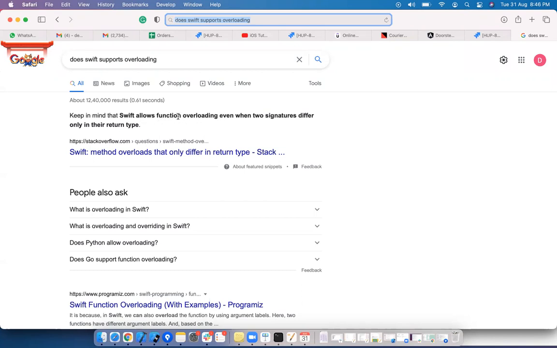Swift allows overloading even when two signatures differ only in the return type.